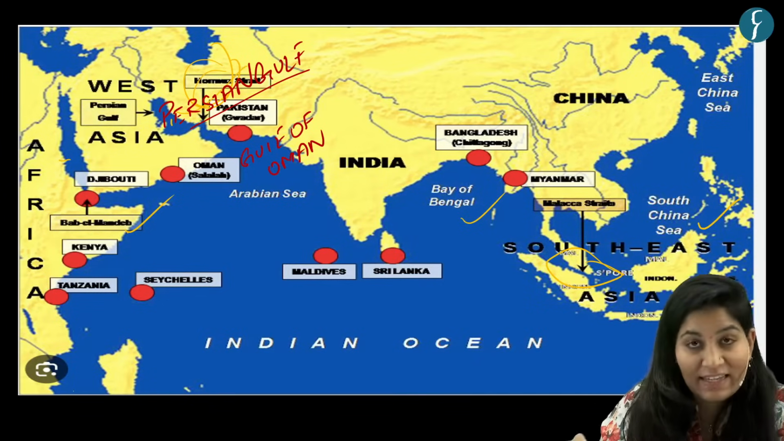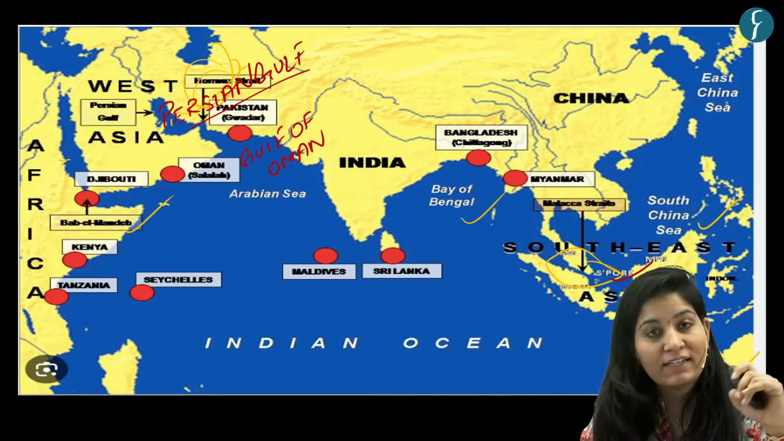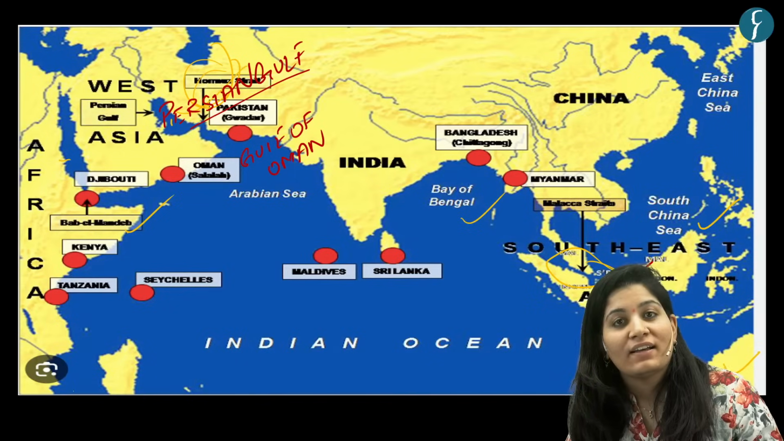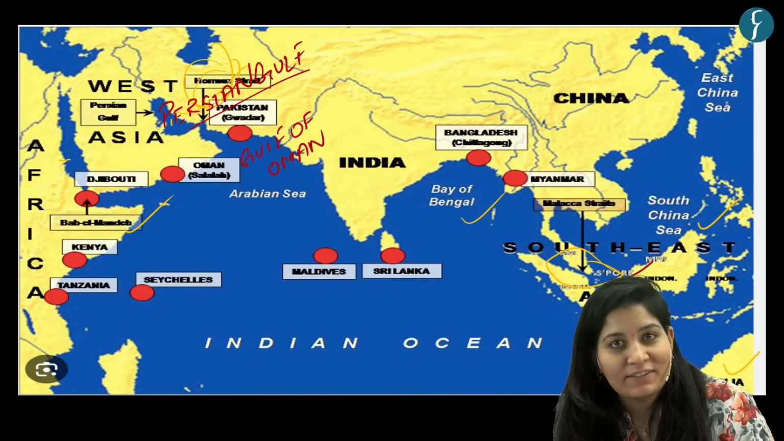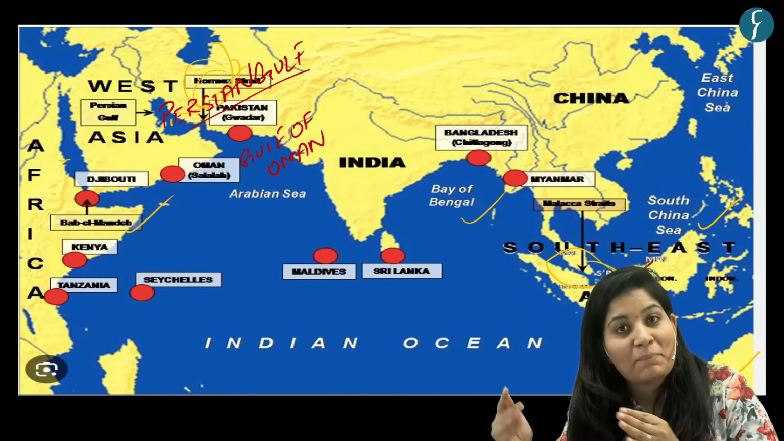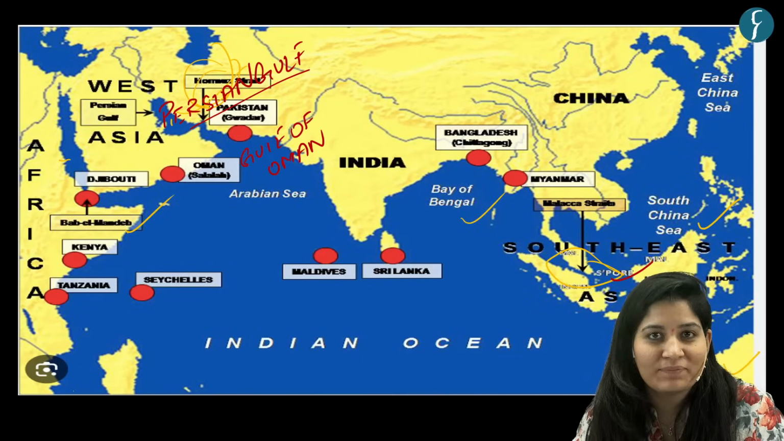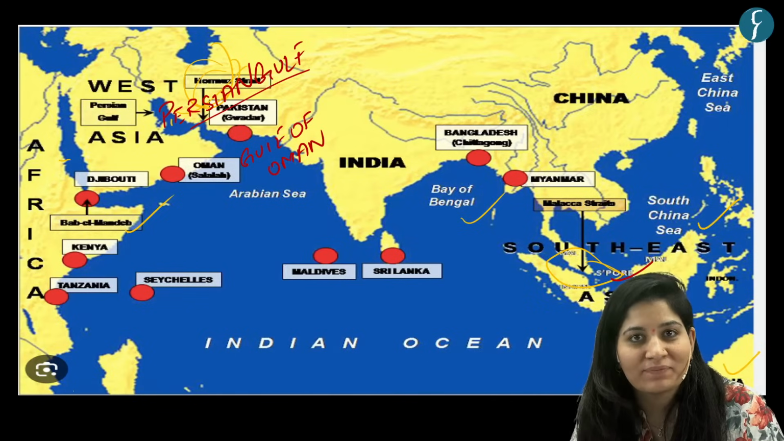Second is the Strait of Malacca, which is lying between the Malay Peninsula and the Indonesian Sumatra Island. It is connecting the Pacific with the Indian Ocean, another major choke point.